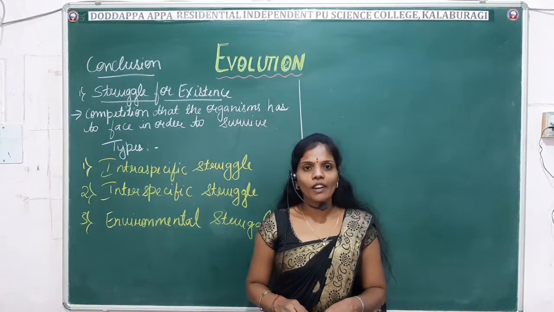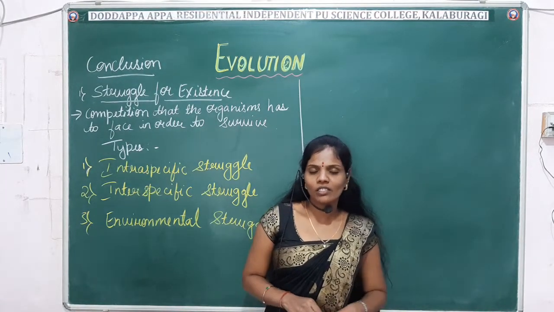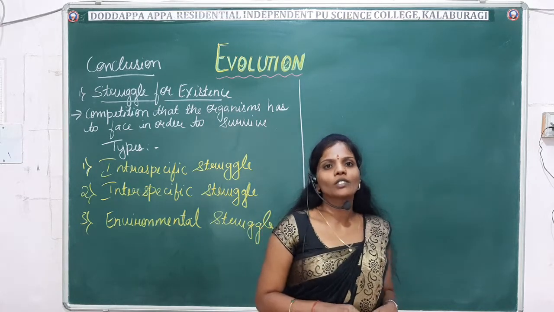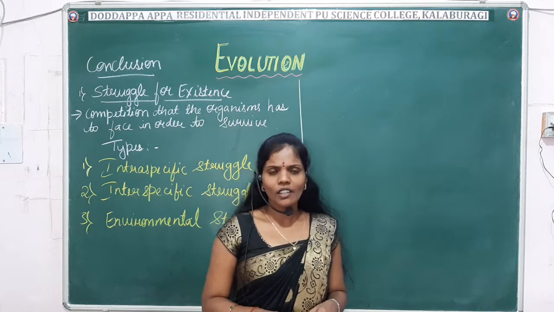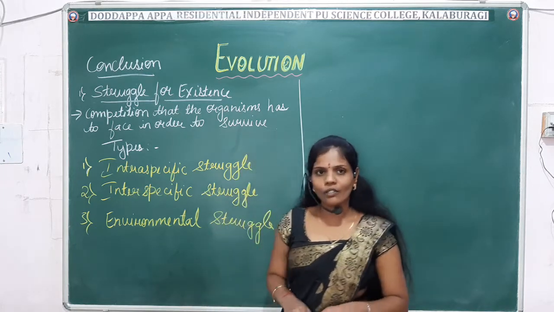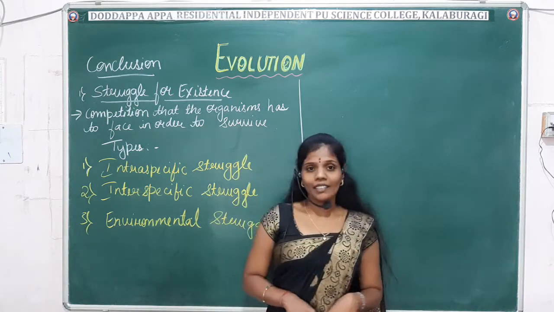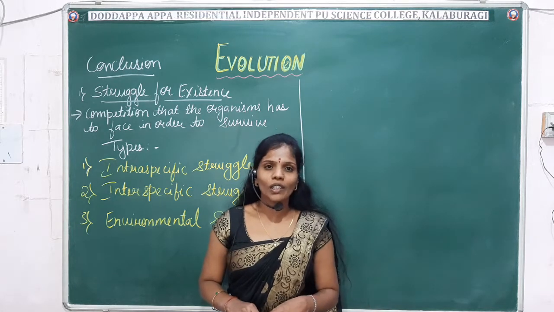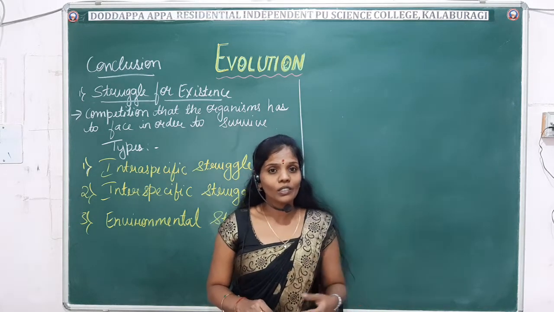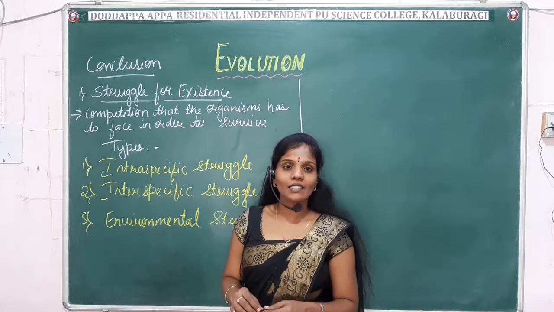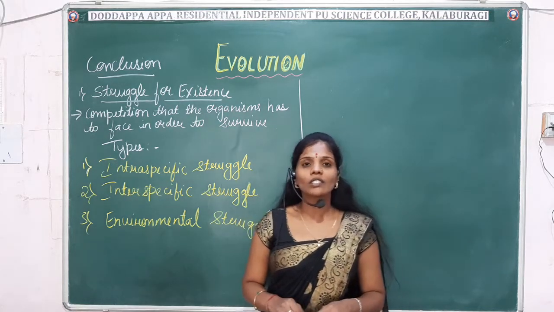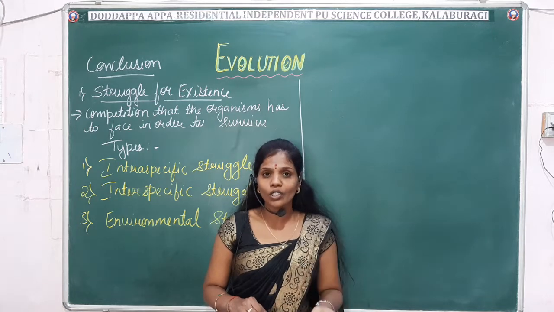Okay, so far we have studied the observations made by Darwin. Next we'll move on to the conclusion. What conclusion did Darwin give? First comes the struggle for existence. The name itself tells the struggle. If you want to survive, you need to struggle, right? Struggle for existence is nothing but the competition that an organism has to face in order to survive.